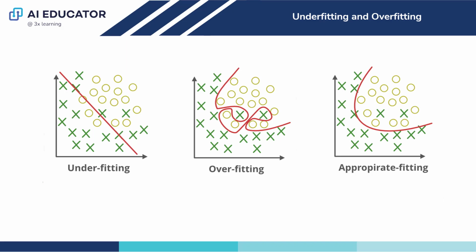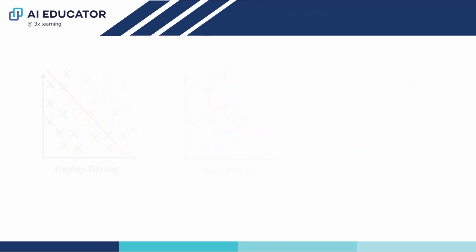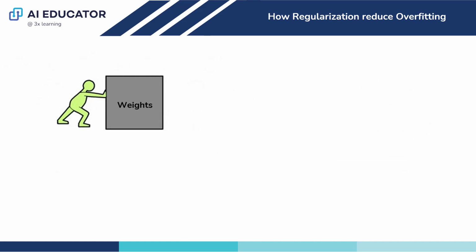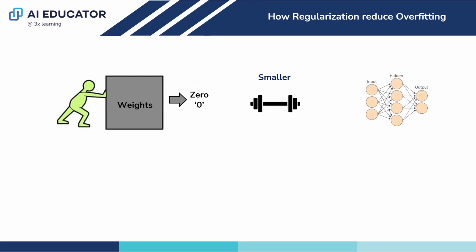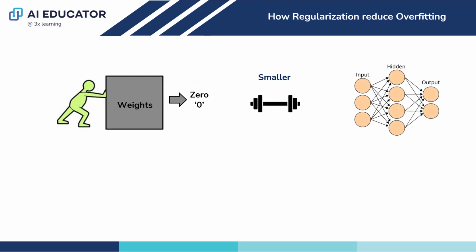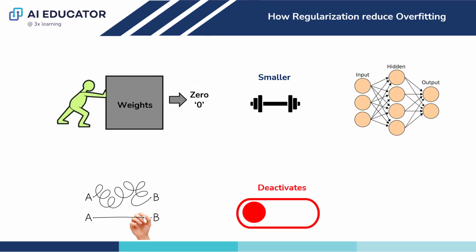Now, let us see how regularization reduces overfitting. Regularization forces the weight parameters towards zero. Smaller weight parameters make some neurons negligible and hence the neural network becomes less complex and reduces overfitting. Regularization techniques like dropout will deactivate some random neurons to make the neural network less complex and reduce overfitting.